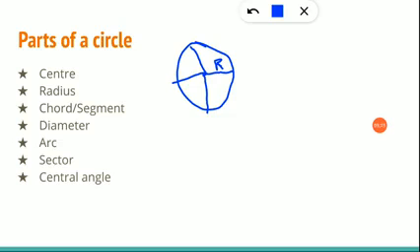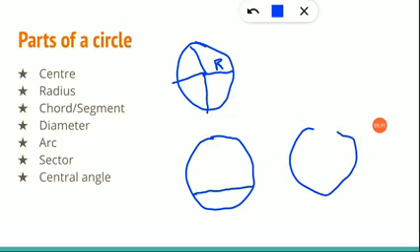Now, what is a chord? This is a new term, I believe. So now listen clearly. A circle is there. A line which touches both the ends of the circumference or boundary is called a chord. It can be drawn like this or it can be drawn like this. It can be drawn anywhere.